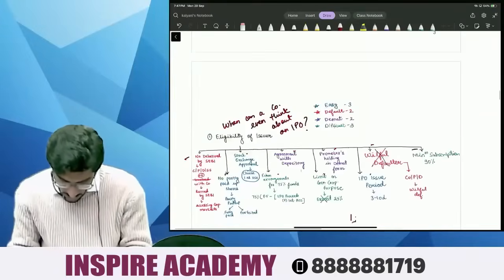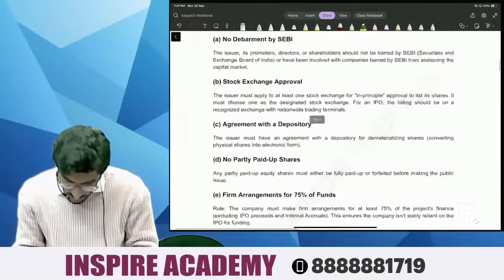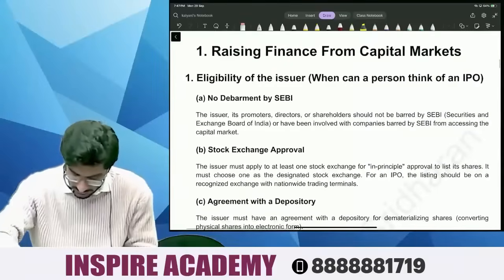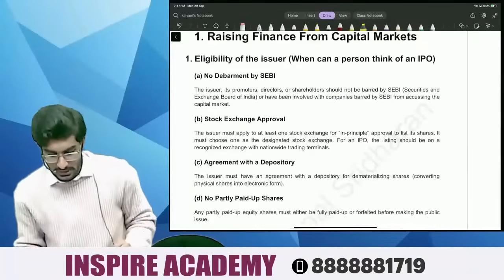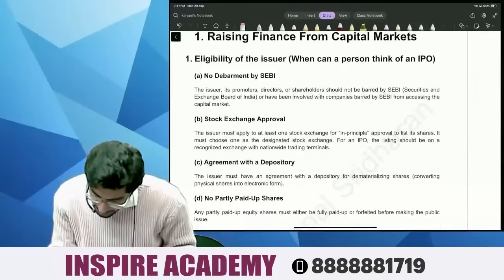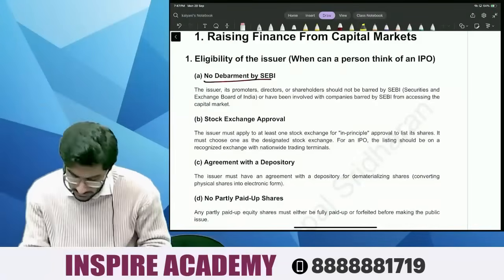So now, let's come to our notes. So, people, first condition is no debarment by SEBI. What is the meaning of this? Let's understand.